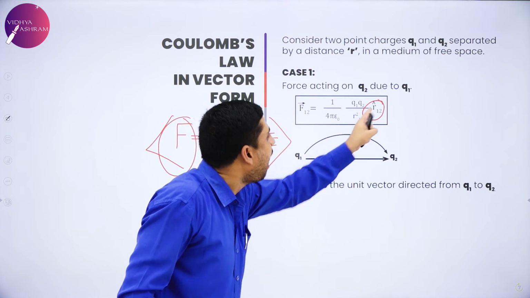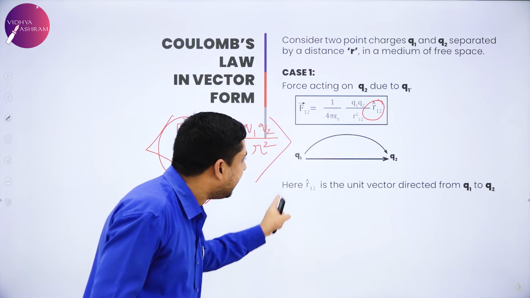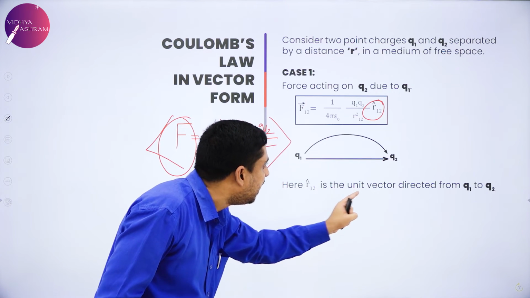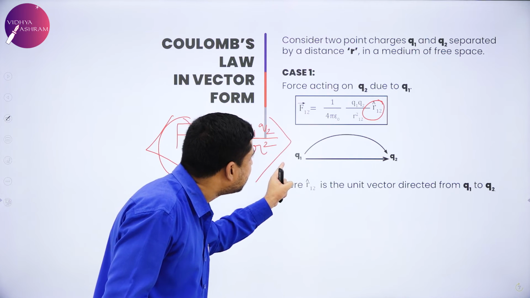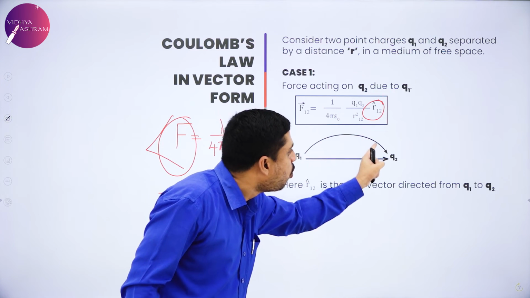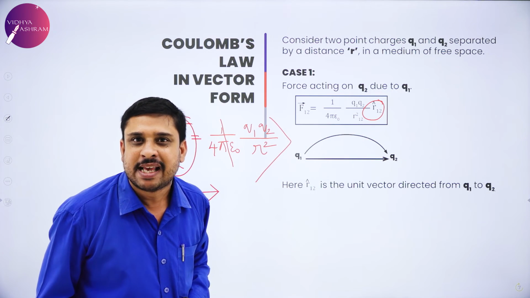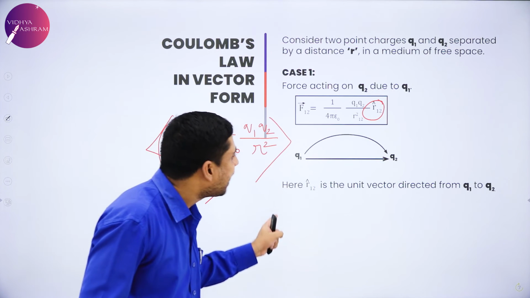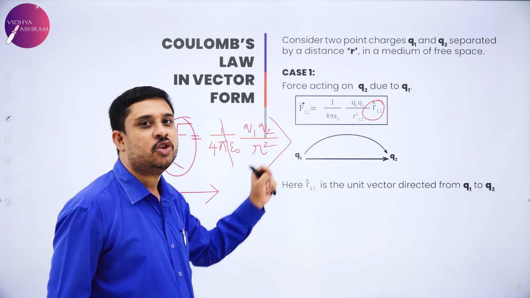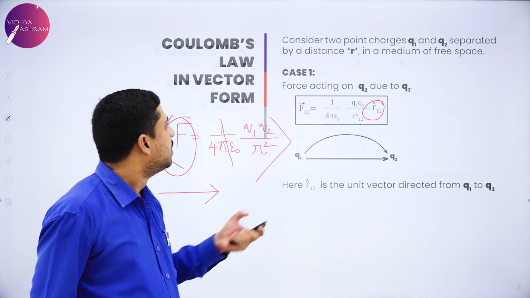So what was r cap 12? It is the unit vector directed from Q1 to Q2, because I am considering force acting on Q2 due to Q1.